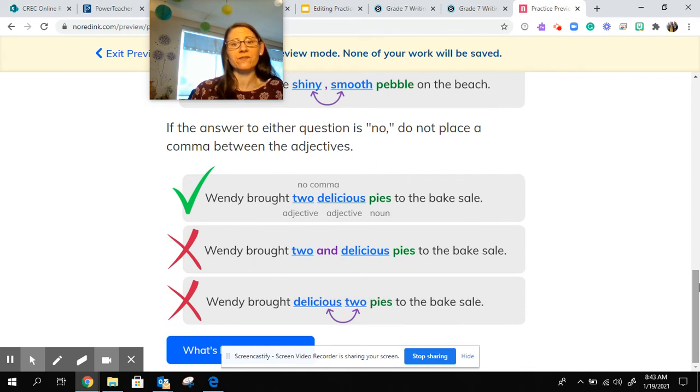If the answer to either of the questions is no, do not place a comma between the adjectives. Wendy brought 2 delicious pies to the bake sale. Wendy brought 2 and delicious does not make sense. You would not put those together. Wendy brought delicious 2 pies. So if you can swap them or put an and in there, you need the comma. If you can't swap them or put an and in there, you do not need the comma.